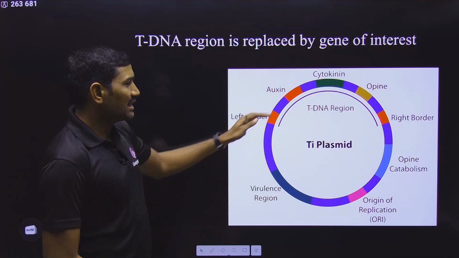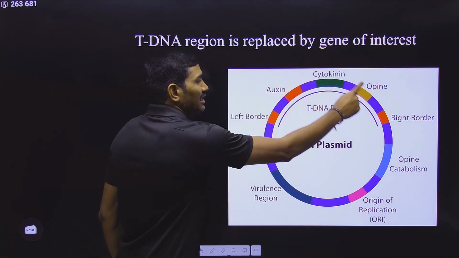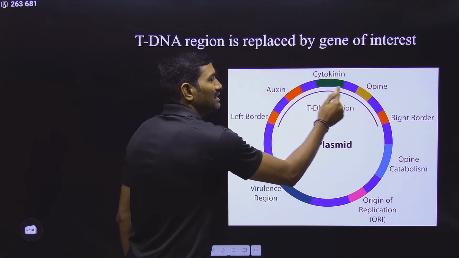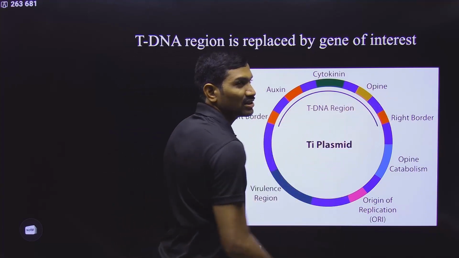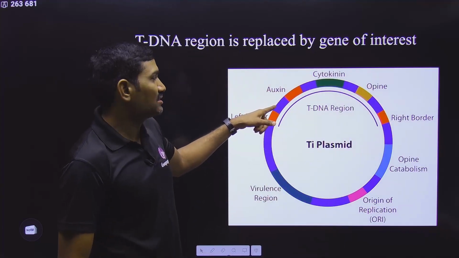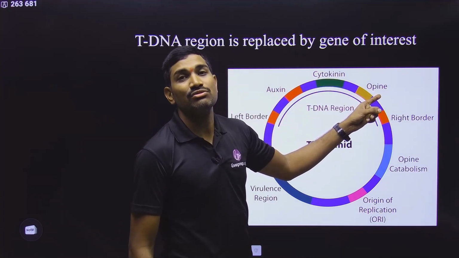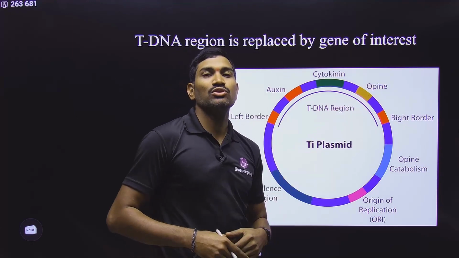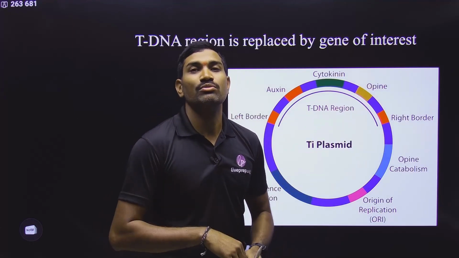In the NCERT the properties are not given, so in simple terms I will try to tell you, so observe carefully. In this particular TI plasmid there is a tDNA region. What is present in the tDNA region? The left border is there, the right border is there, and between them there are some genes for auxin synthesis, some genes for cytokinin synthesis, and some genes for opine synthesis. Please remember, these genes will produce the opines, and these opines are used by the Agrobacterium tumefaciens.